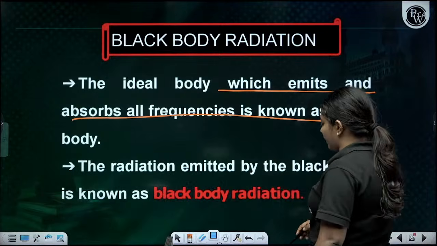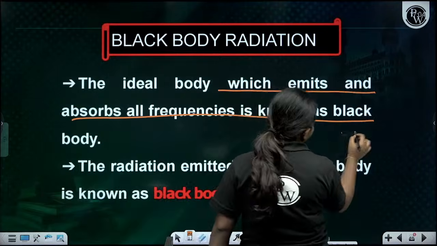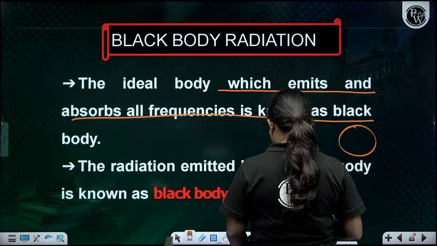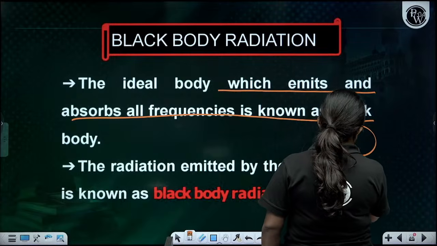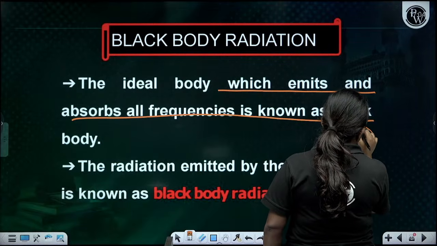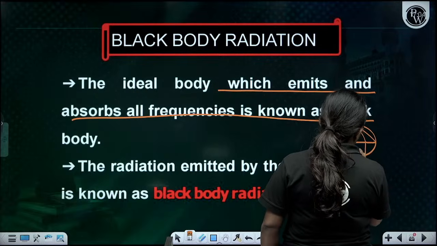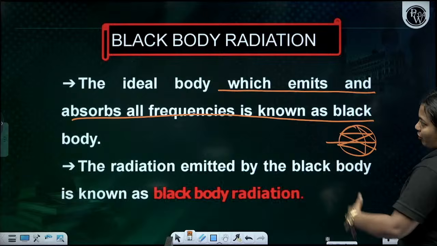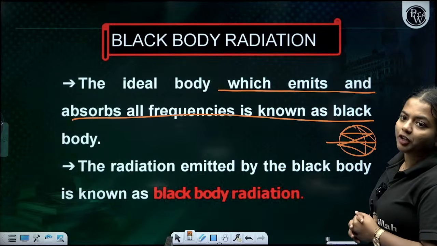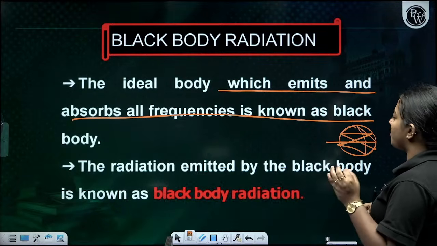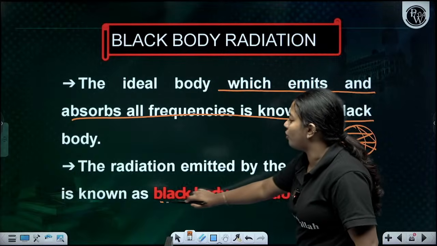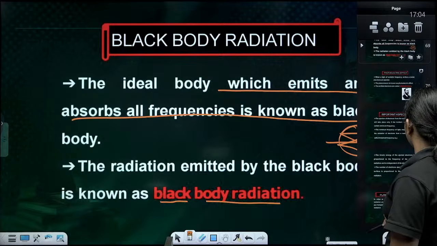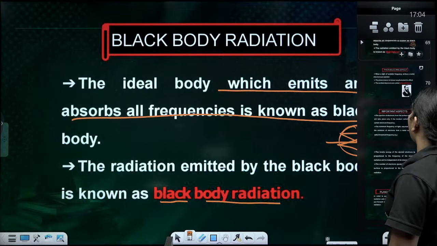We can say that they will absorb and they will emit also. They are absorbing and they are emitting. That is something that comes under the category of black body radiation. The radiation emitted by the black body is called black body radiation. They will be emitting and giving also. That comes under the category of black body radiation.